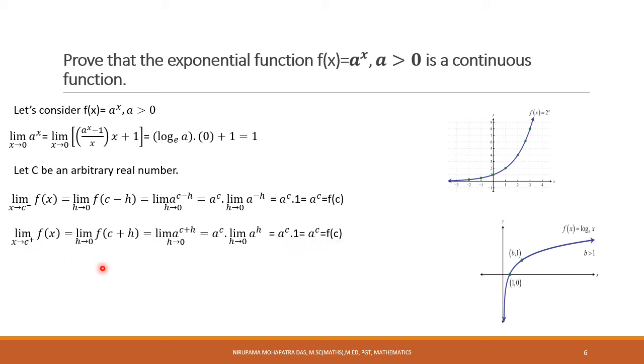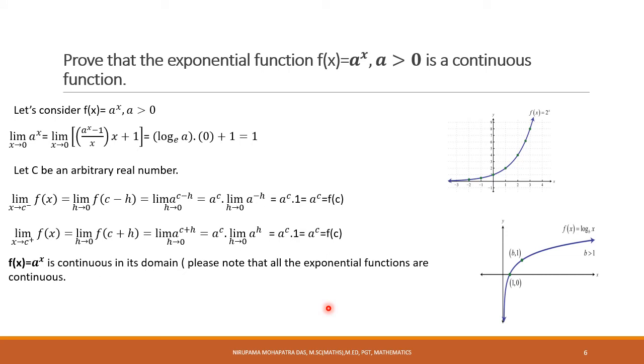Okay, so the right limit is also f(c). So left limit equals right limit equals functional value. It means f(x) = a^x is continuous in its domain. And here, though we have taken a^x, for any a greater than 0, this function will be continuous. So it includes our exponential function with the base e.